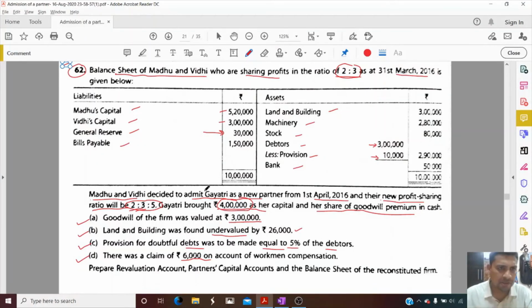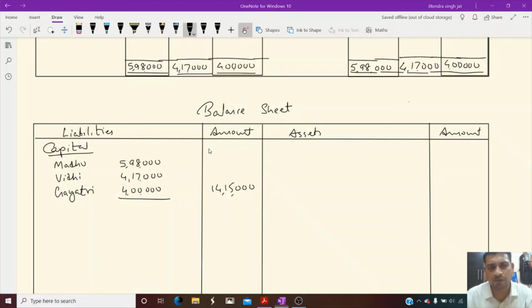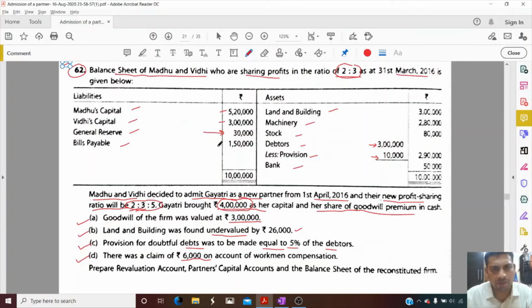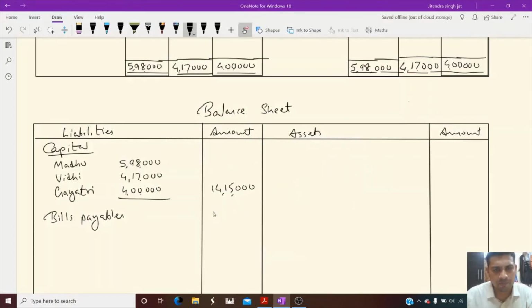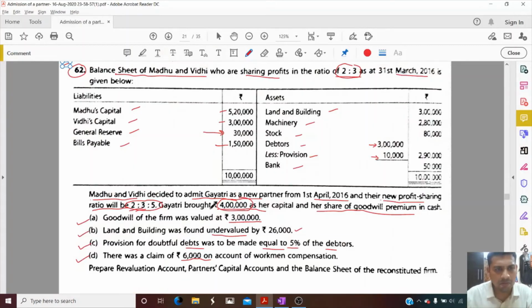So let us see what else is given in the balance sheet. General reserve is distributed. Bills payable is 1,50,000. There is no change in bills payable. You can see 1,50,000. Then all points are over. There is one more point, claim of 6,000.